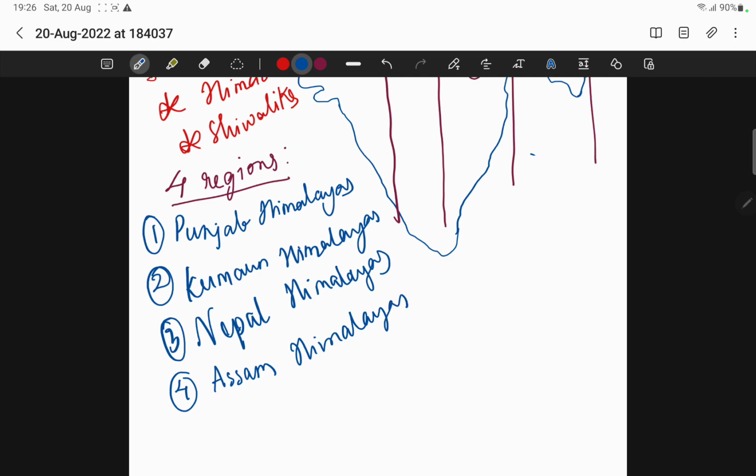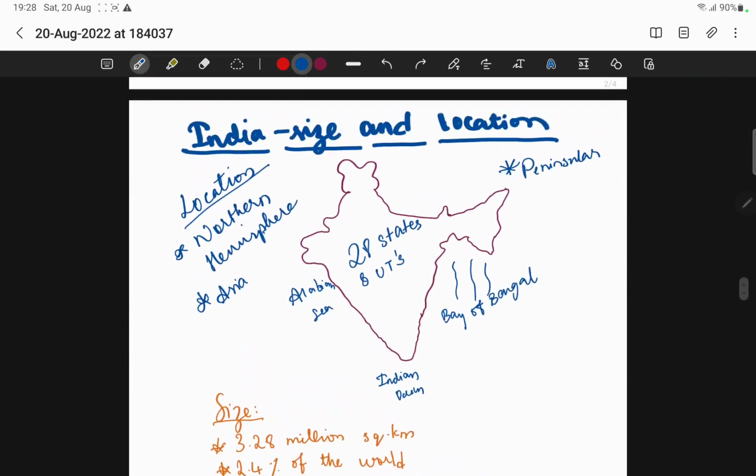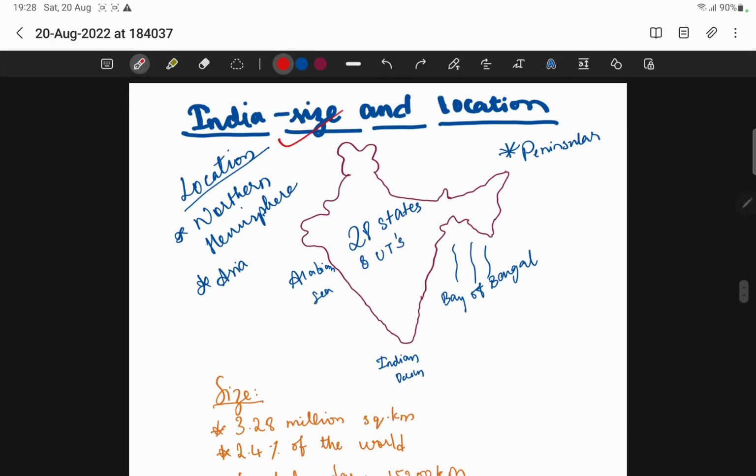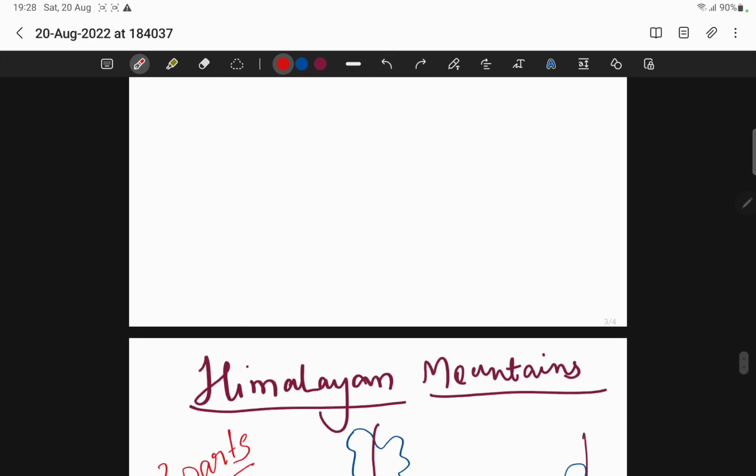Okay. So children, today we have discussed the solar powered light, how lighting in villages has improved from kerosene to solar power. We have studied that article or concept. Second, we have seen the India size and location. What is India's location, what is India's size, and for example peninsular, so different important points. I have explained with the figures and the statistics also.